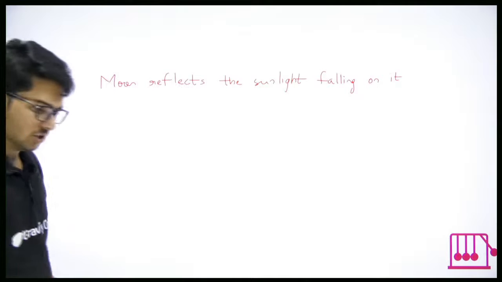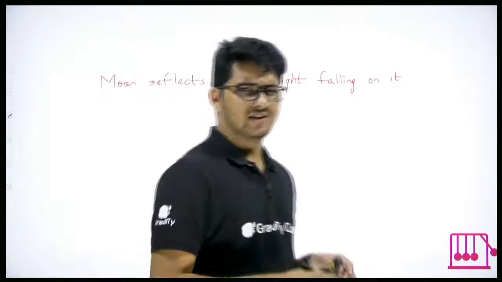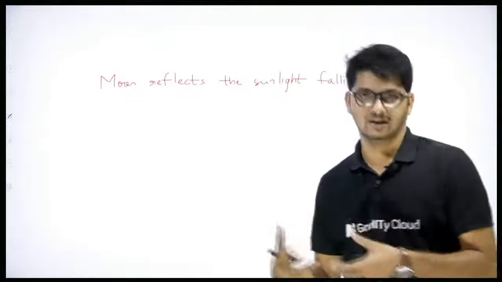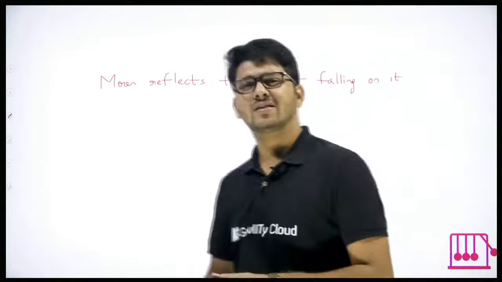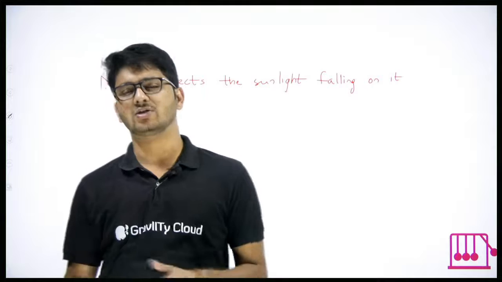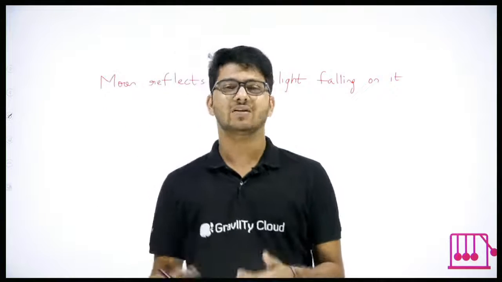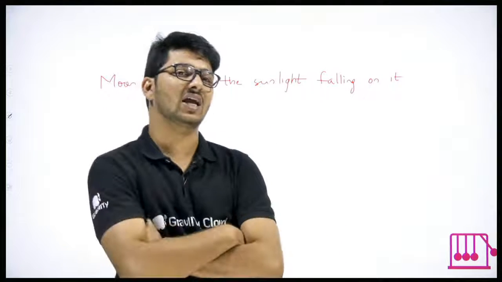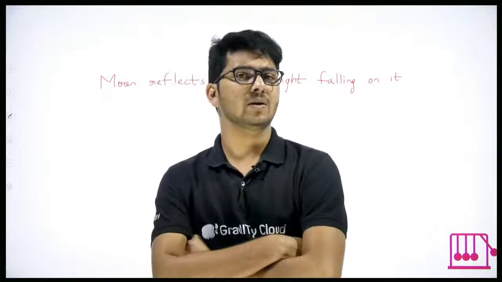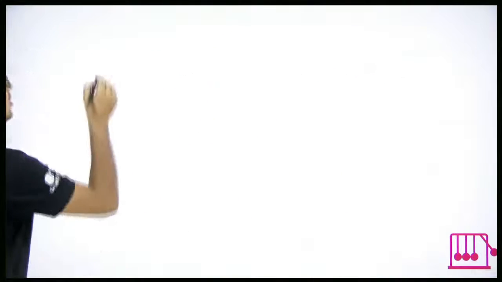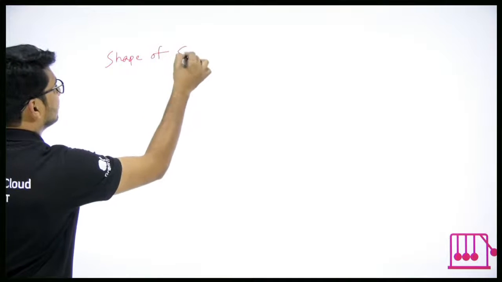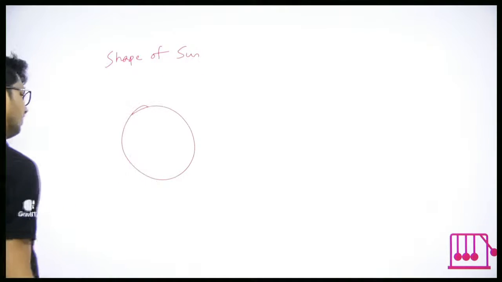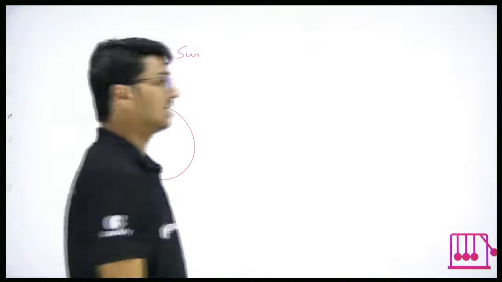Now comes an interesting question. Whenever you look at the sun, morning, evening, anytime, what is the shape of the sun? Night obviously it's not visible, but whenever the sun is visible, the shape of the sun is always a circle.